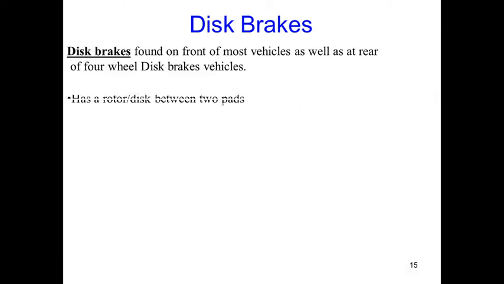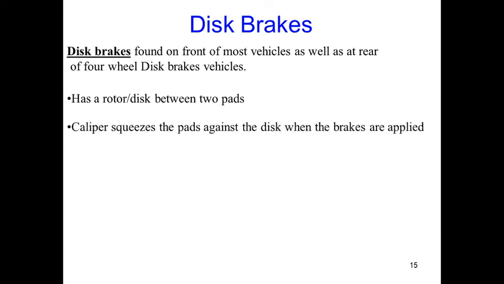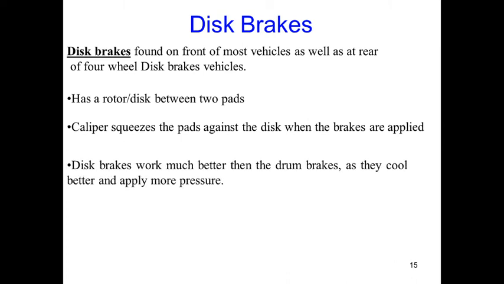Now we'll discuss disc brakes. These are found on most vehicles at the front wheels, as well as at the rear on four wheel disc brake vehicles. It has a rotor, a disc, between two pads. The caliper, the main assembly of the disc brake, squeezes the pads against the disc when the brakes are applied. That squeezing action applies the brakes.